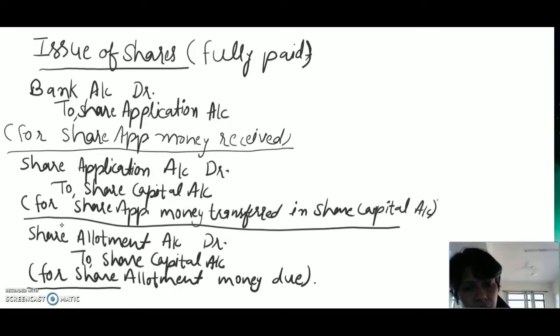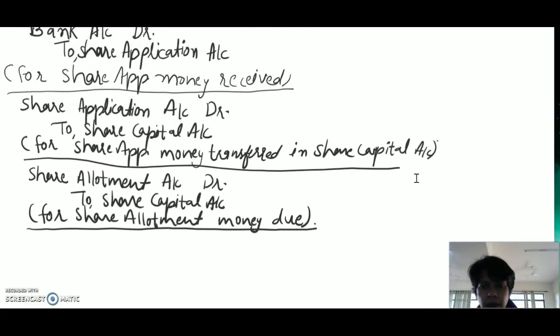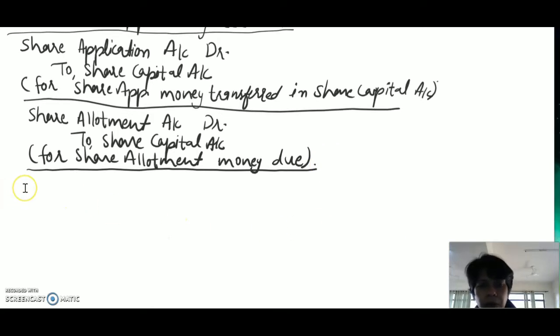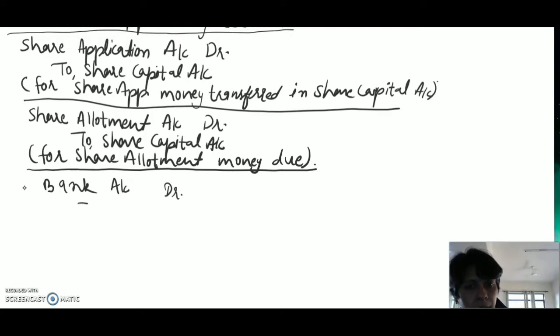And the next transaction for share allotment money received. In that condition we will do bank account debit to share allotment account.